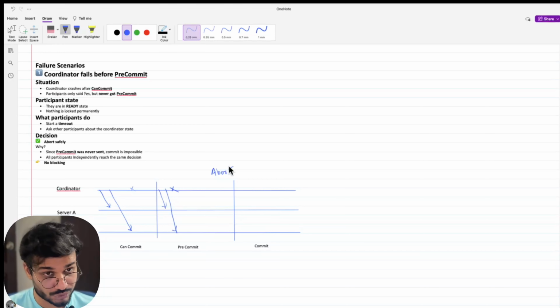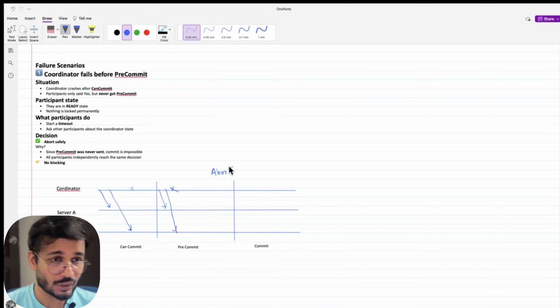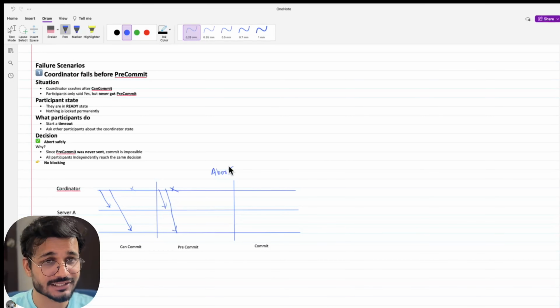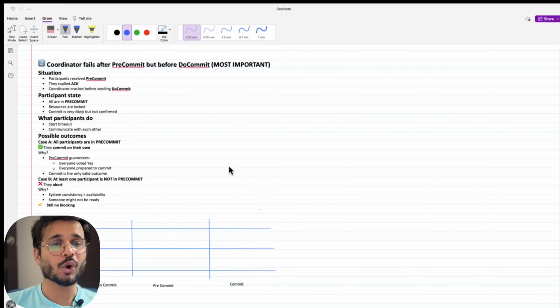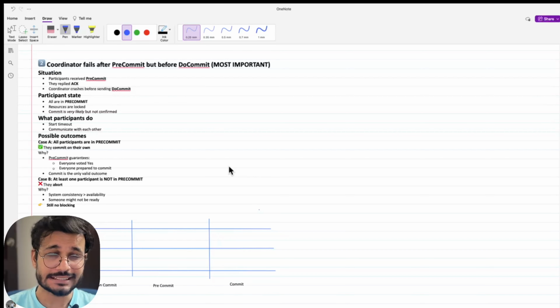They haven't used up any resources by locking them. So this is the non-blocking concept, where the participants do not wait for the coordinator to come up and take further action. Next scenario. Now the coordinator fails after pre-commit, but before the commit.